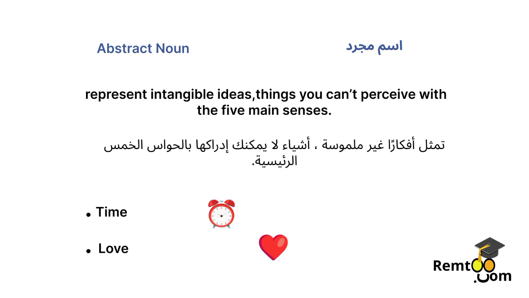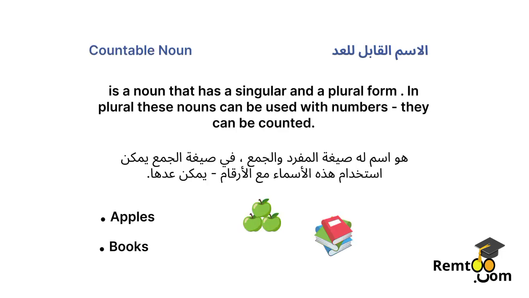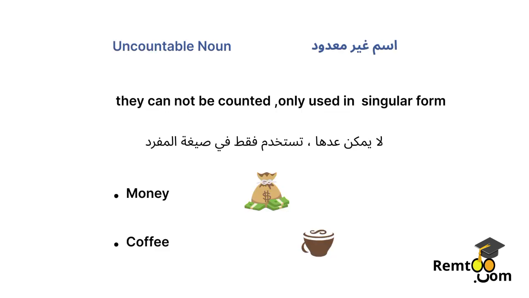Time. Love. A countable noun is a noun that has a singular and a plural form. In plural, these nouns can be used with numbers. They can be counted. Apples. Books. Uncountable noun. They cannot be counted, only used in singular form.